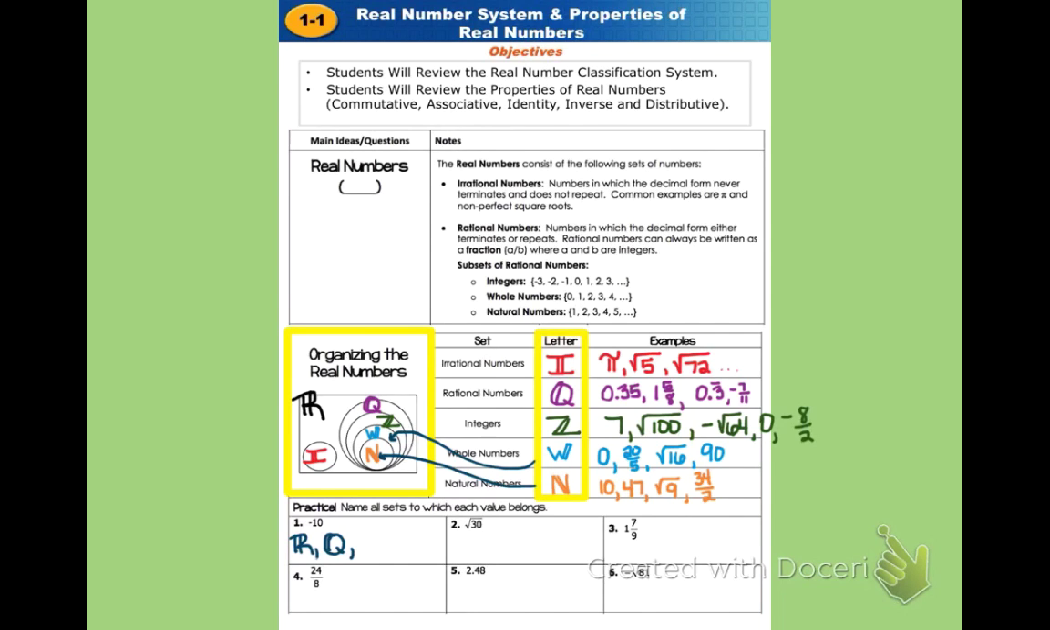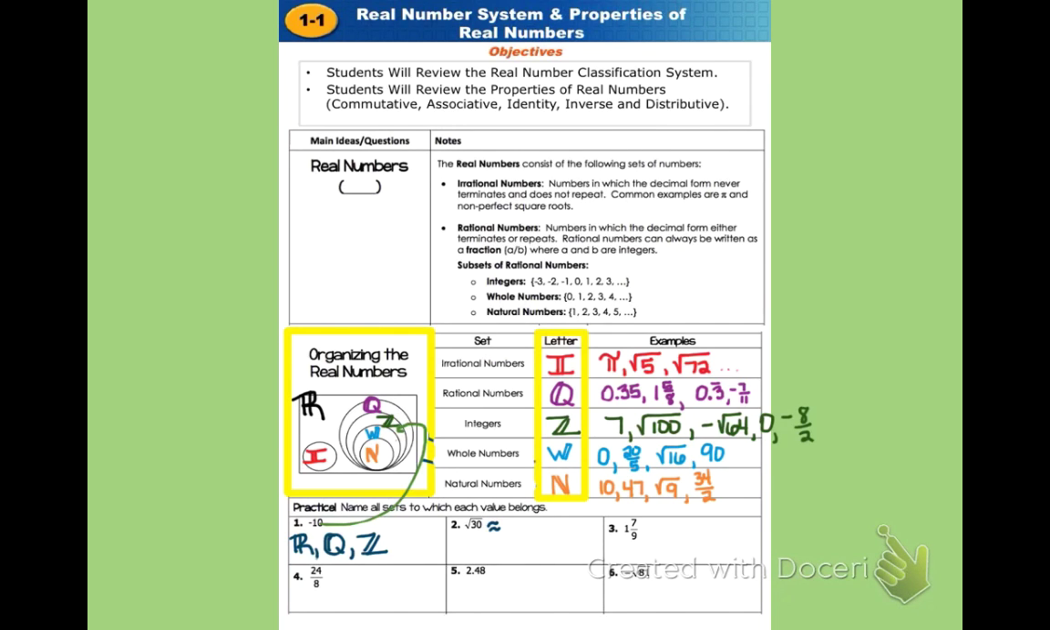So it does not have any decimal or fractional parts, so it belongs also in the integers. See, negative 10 would actually be right here in this Venn diagram, which means it's within the integers, but it's also a rational number and a real number.